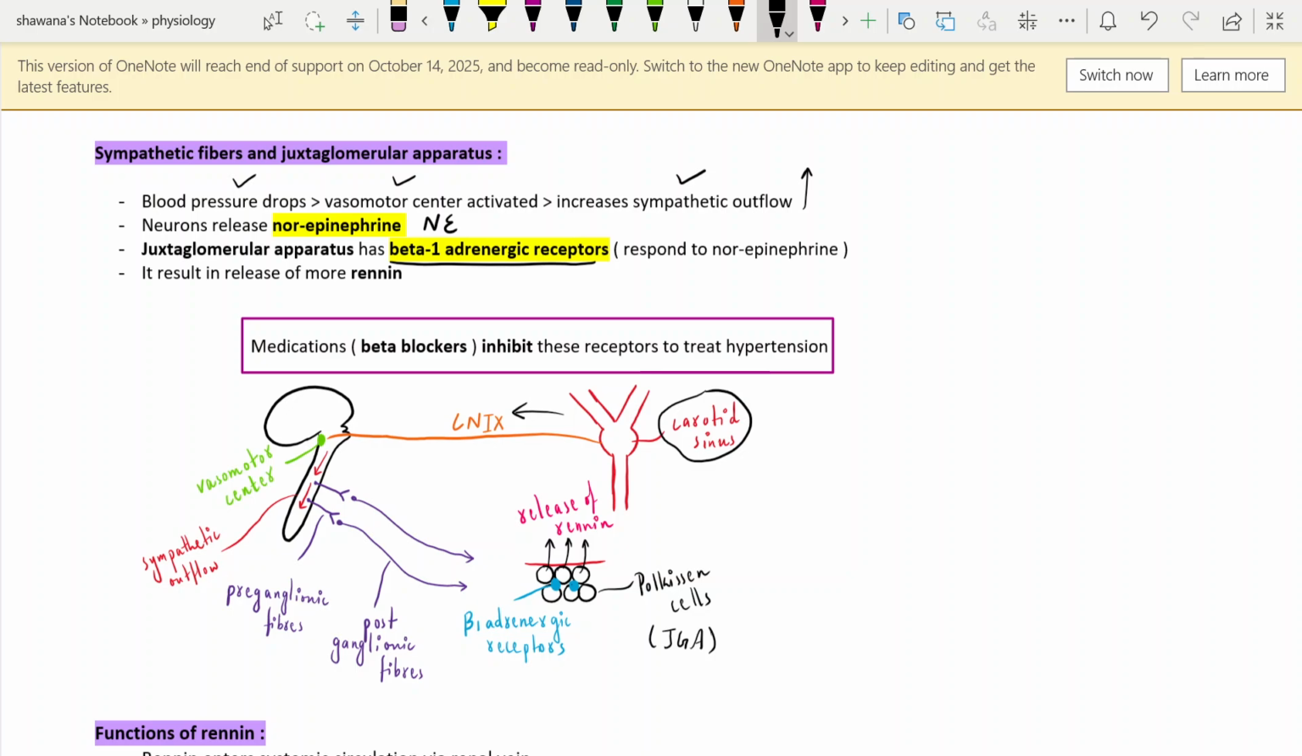Medications are of very great importance. Medications such as beta blockers. Beta blockers are medications that block the beta 1 adrenergic receptors that respond to norepinephrine. It means that beta blockers inhibit these beta 1 adrenergic receptors to treat hypertension. Because in case of hypertension, when the blood pressure is already increased, we do not need renin. We do not need vasoconstriction. We do not need sympathetic outflow, right? So beta blockers block the norepinephrine receptors to treat hypertension.